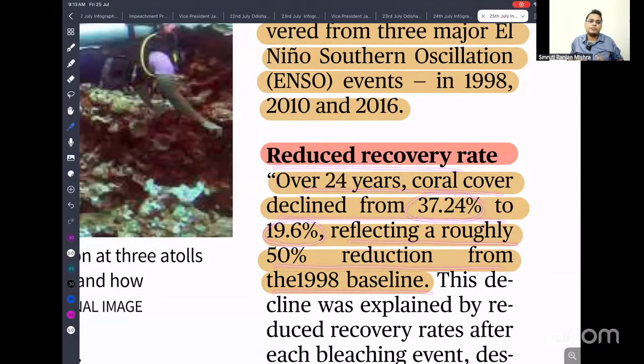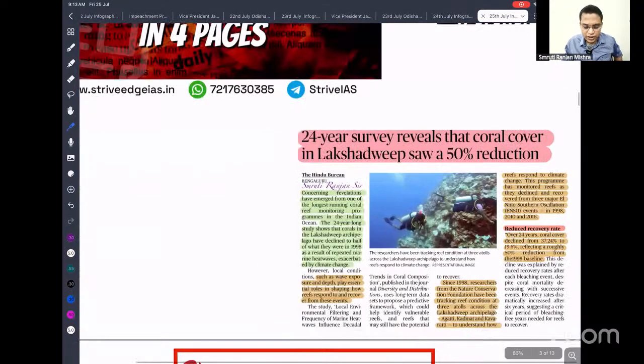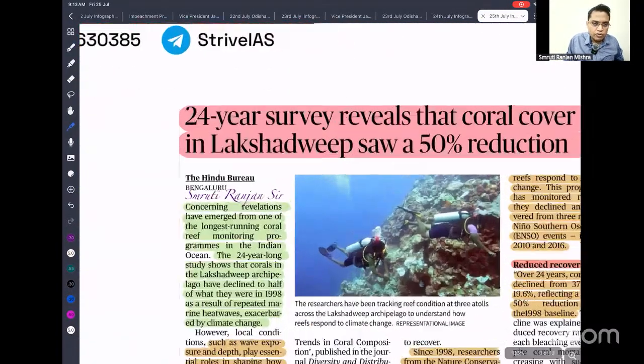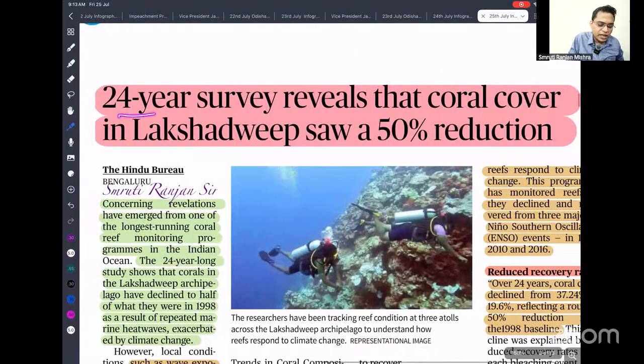That means because of our developmental activity, marine pollution, fertilizers and all the chemicals we are using, our coral reefs are facing a severe threat of extinction. So whenever you are talking about coral reefs going extinct, you can give this example: a recent study found in Lakshadweep that coral reef has been reduced by 50%.